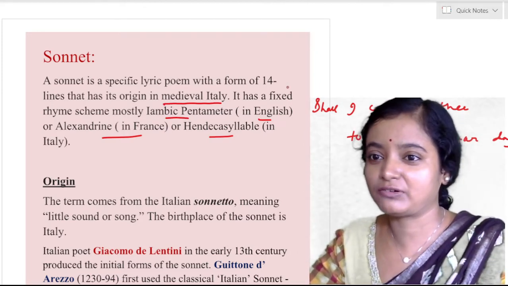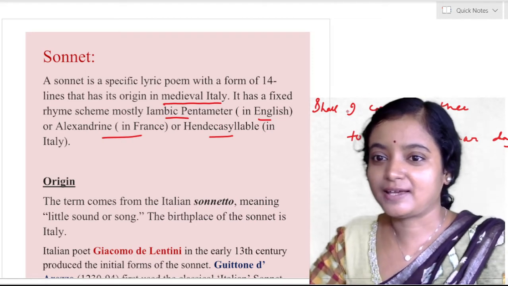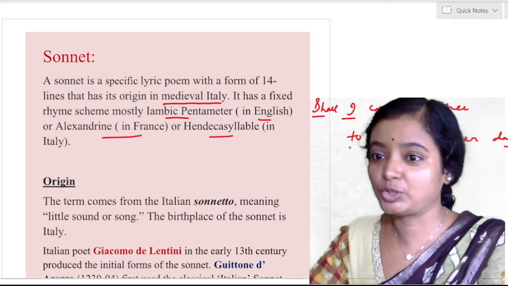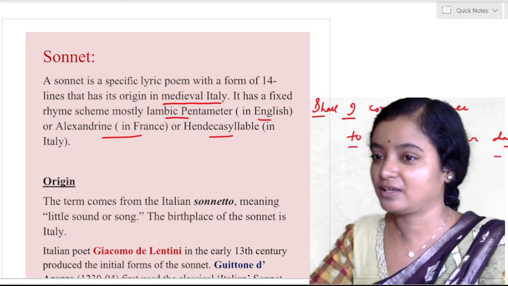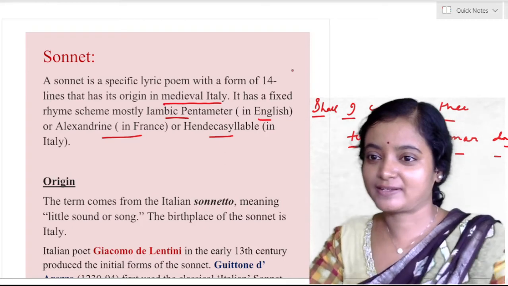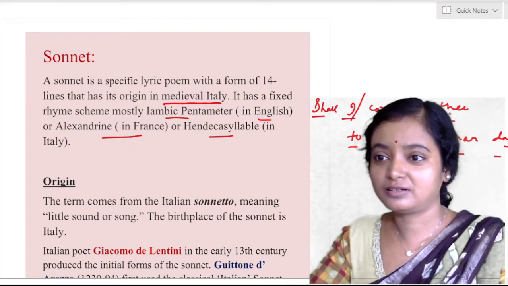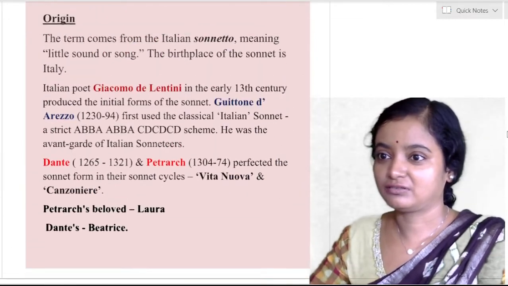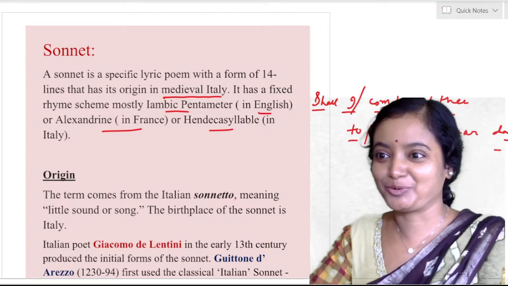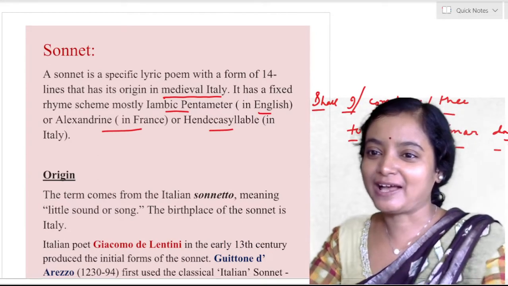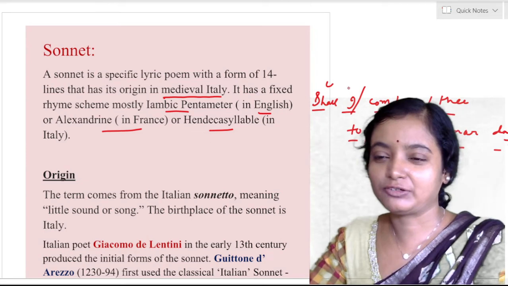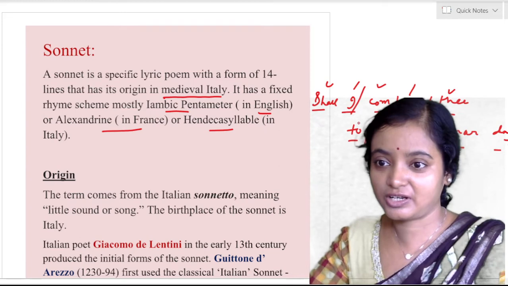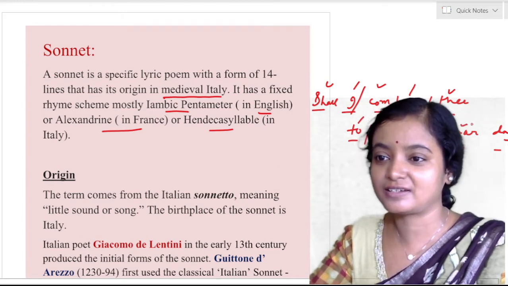So I am now talking about iambic pentameter. There are a total of 10 syllables. Shall I compare thee to a summer day. Okay, now divide it into two parts. Now there will be an unstressed syllable followed by a stressed syllable. Unstressed, stressed, unstressed, stressed, unstressed, stressed, and unstressed, stressed.